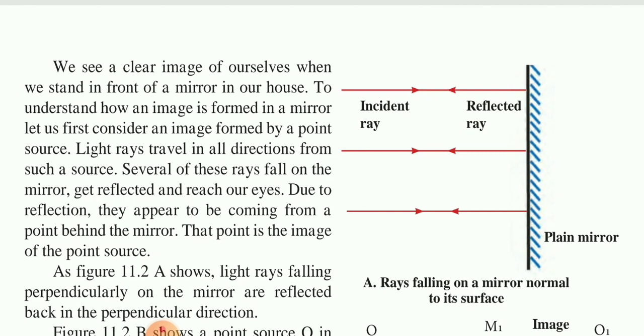Sources can be your tube light, the sun, your bulb, any light giving source. The light coming from the source is the incident ray. So this is for the plane mirror.